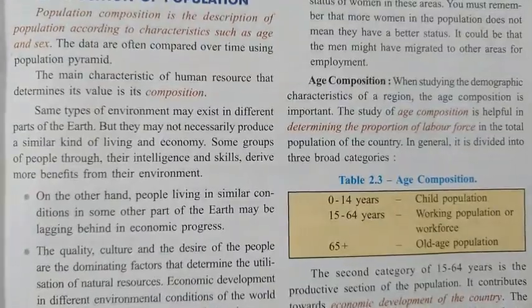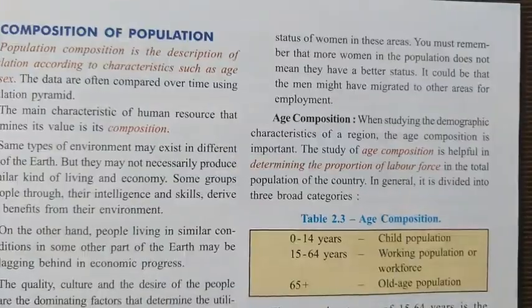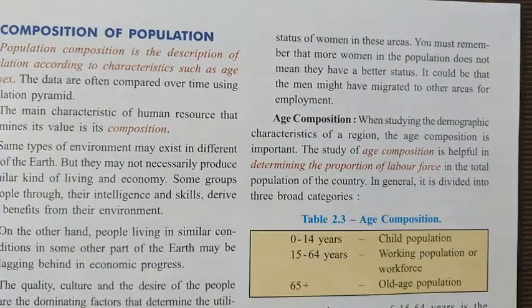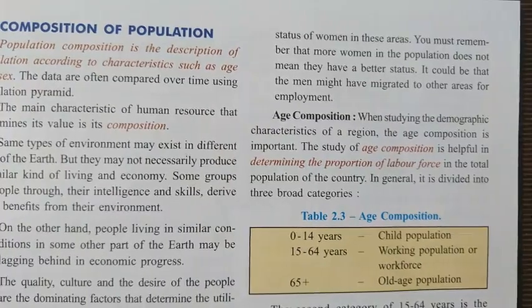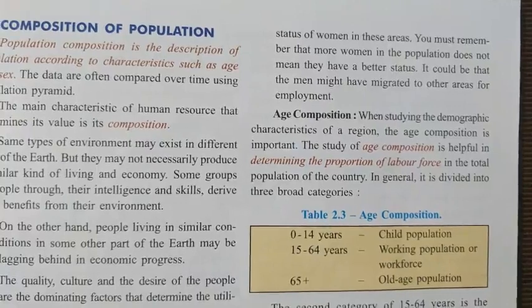Now the next composition we'll see is the age composition. So here you will find what the age composition is. When the population is categorized according to age, this classification can be done by different methods.